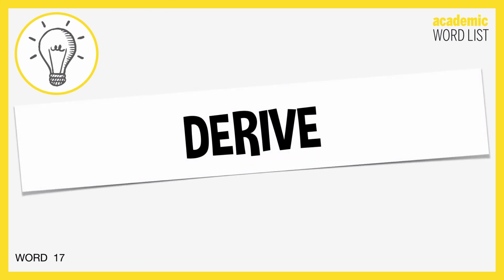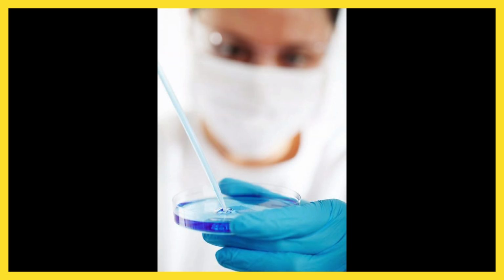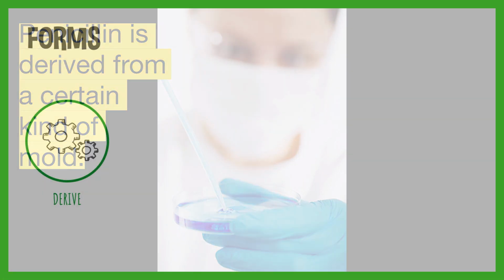Derive. If you derive something, then you obtain something from a specified source. Now, for example, penicillin is derived from a certain kind of mold. So it comes from a mold.